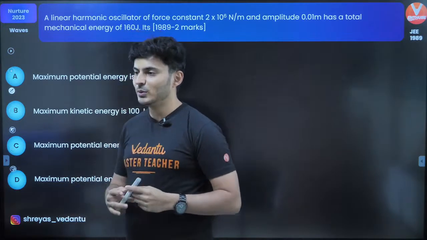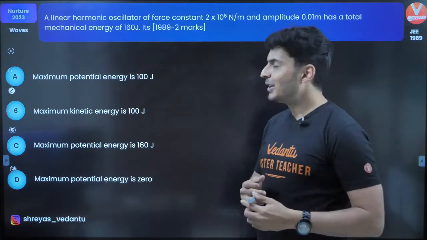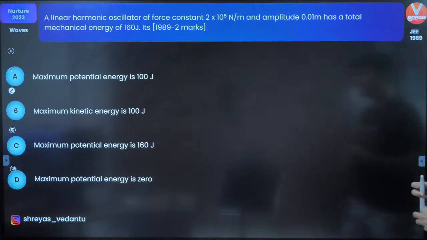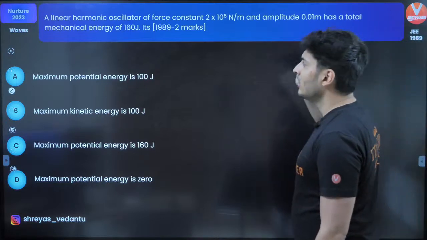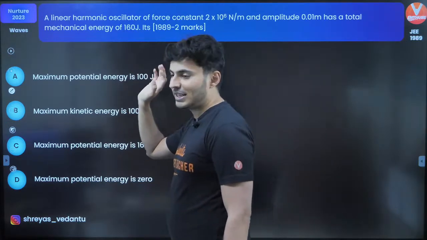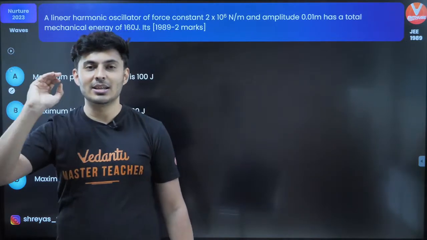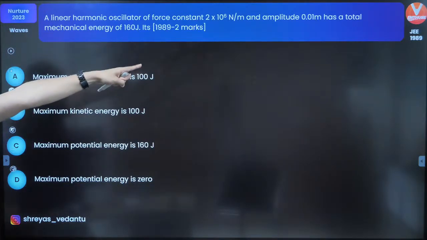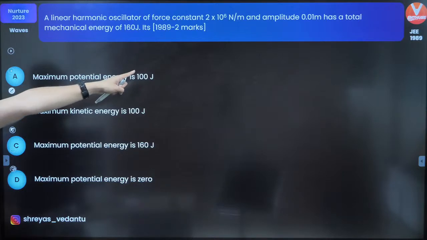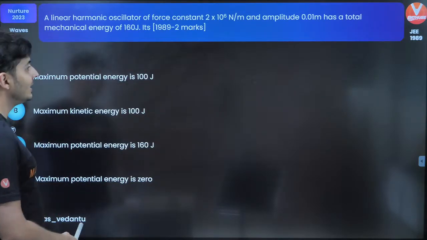All right, shall we do this next question? A linear harmonic oscillator has a force constant of this much, amplitude of this much, and energy of this much. What are the maximum and minimum potential and kinetic energies? Now this is going to blow your mind. This was asked in 1989. Look at the year 1989.